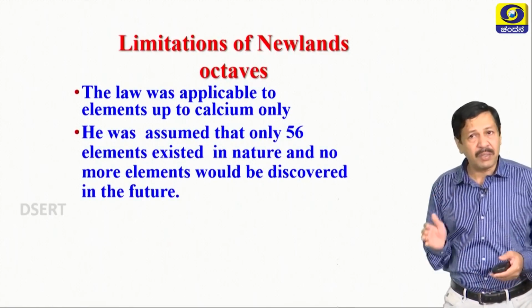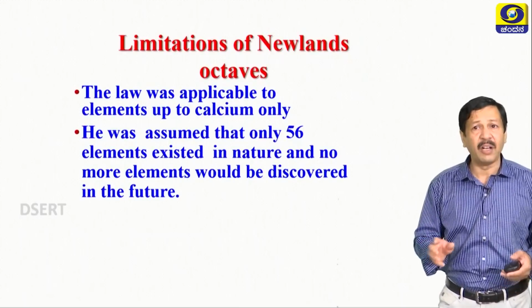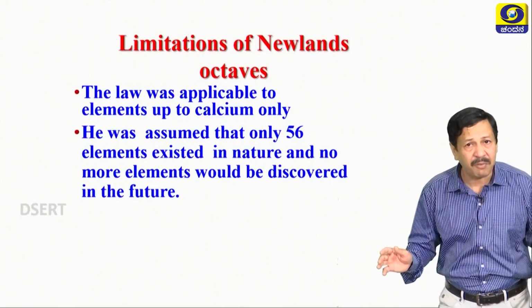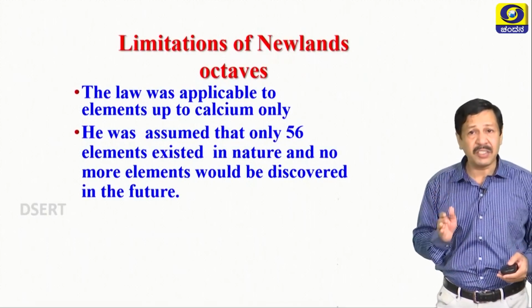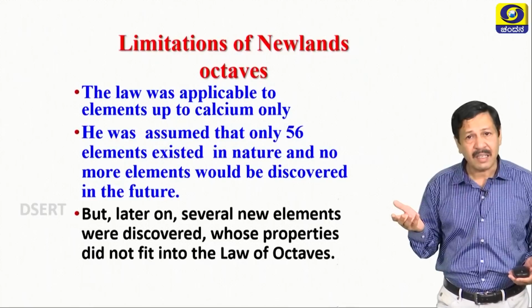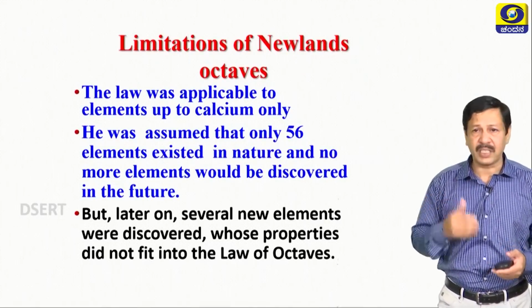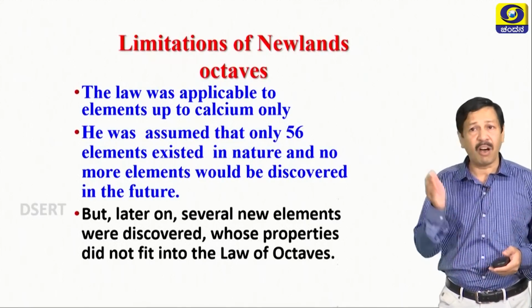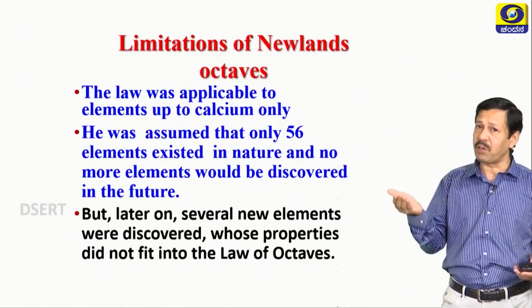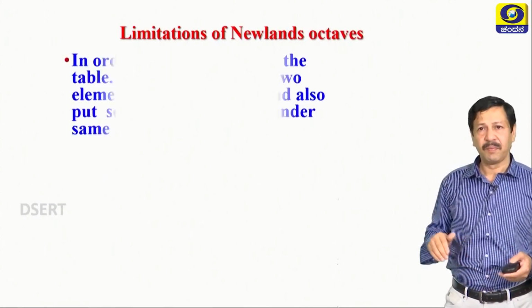He assumed that only 56 elements existed in nature and no more elements would be discovered in the future. That was one more important limitation of his classification. But later on, several new elements were discovered whose properties did not fit into the law of octaves. That is also one more drawback of Newlands' classification.